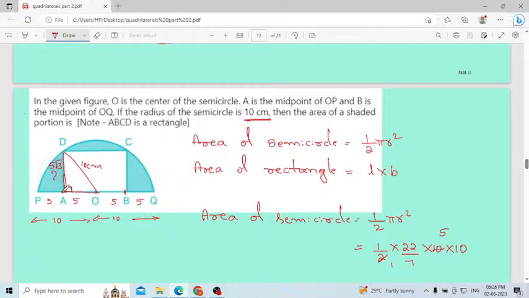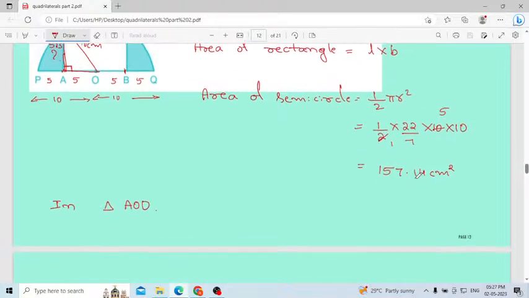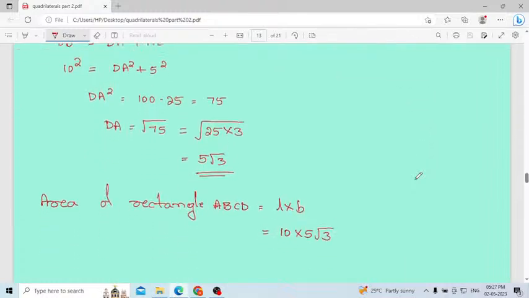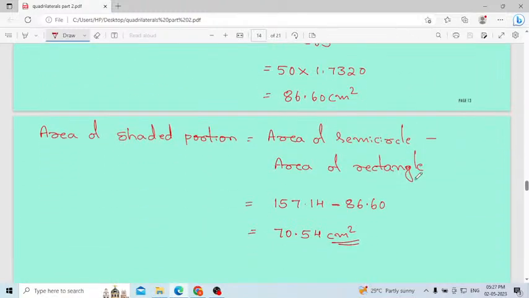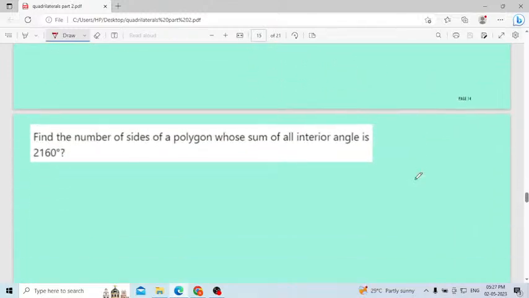Then here you have to consider the right angle triangle, and using Pythagoras formula you have to find out the height. Hypotenuse square will be adjacent square plus opposite square. Make use of that one, you will get the height. Then when you know the length and breadth, you can calculate the area of the rectangle, and later area of semicircle minus area of rectangle, finally you will get the area of the shaded portion. Very important question. It will look lengthy, but it will be easy.